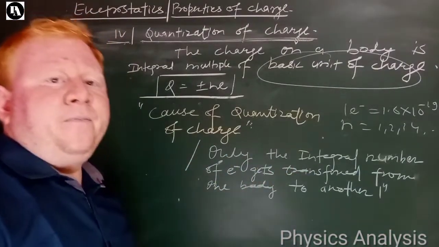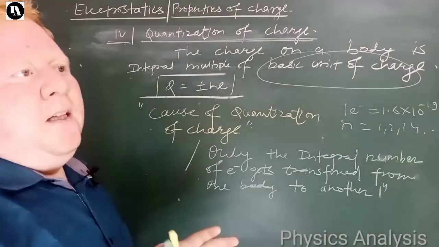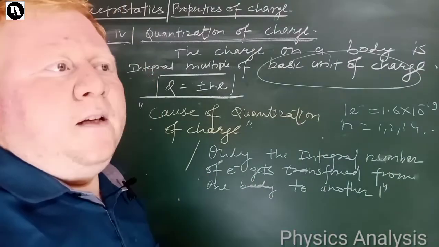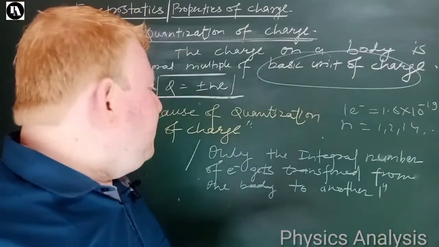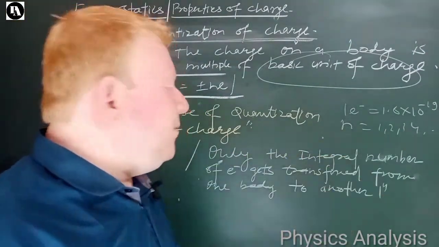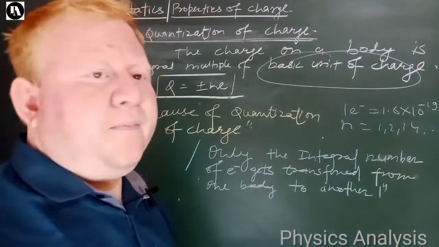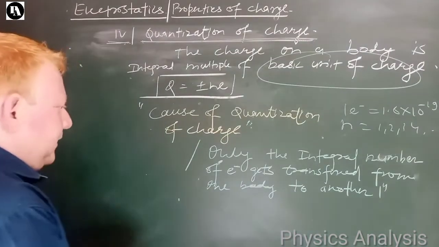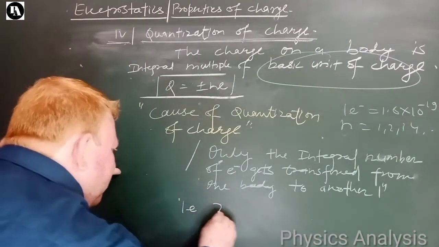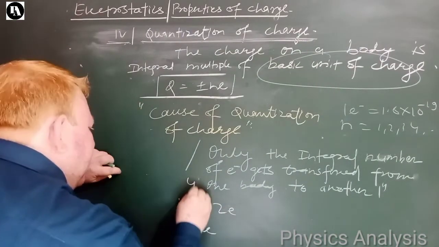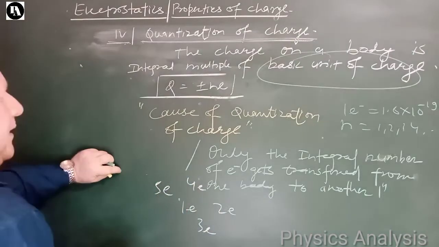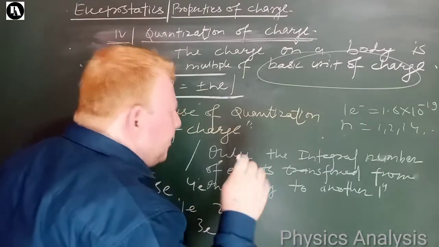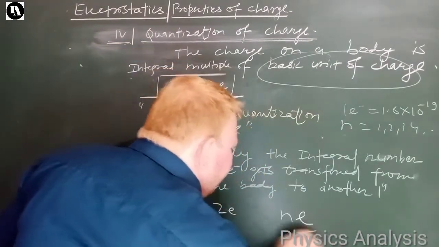Right? See, in a process of charging, there is transfer. So this transfer of electrons will be in the form of an integral number of electrons. Either 1e, 2e, 3e, 4e, 5e, 6e, 100e, lakhs e, 10 lakhs e, crores e, n times e.